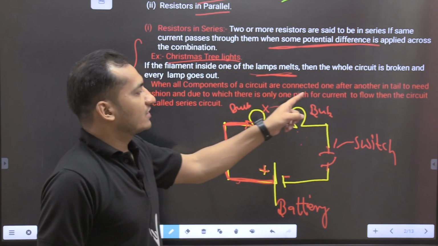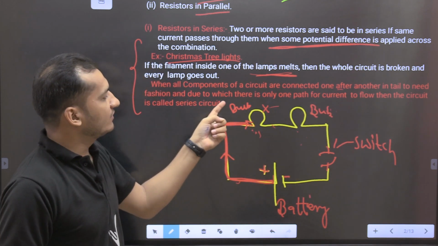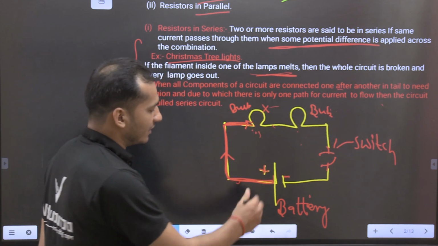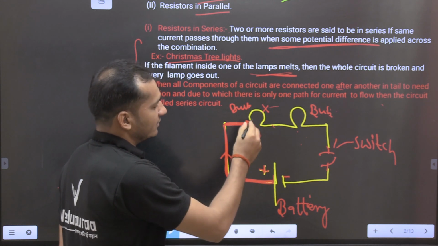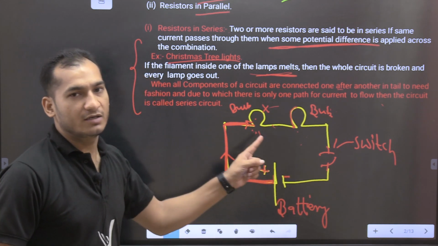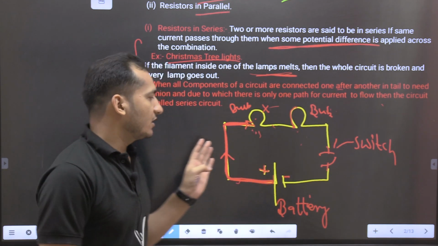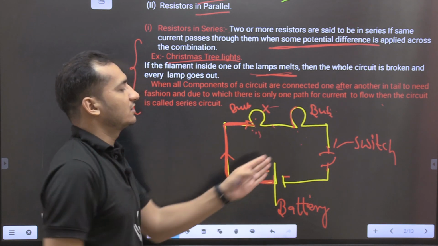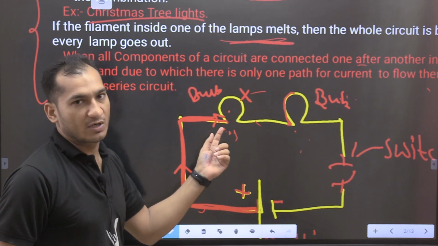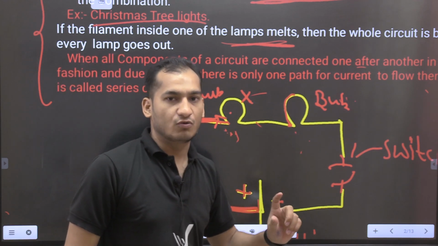When all components of a circuit are connected one after another, and due to which there is only one path for current to flow, then the circuit is called a series connection. You see here, the positive terminal is connected to this bulb and also to the second bulb. If the same wire is connected, that means the same current is flowing inside the circuit, and if one bulb is not glowing, then the other bulbs are also not glowing, because these bulbs are connected with the first bulb. That's why if one part of the circuit breaks down, then the other parts also break down.